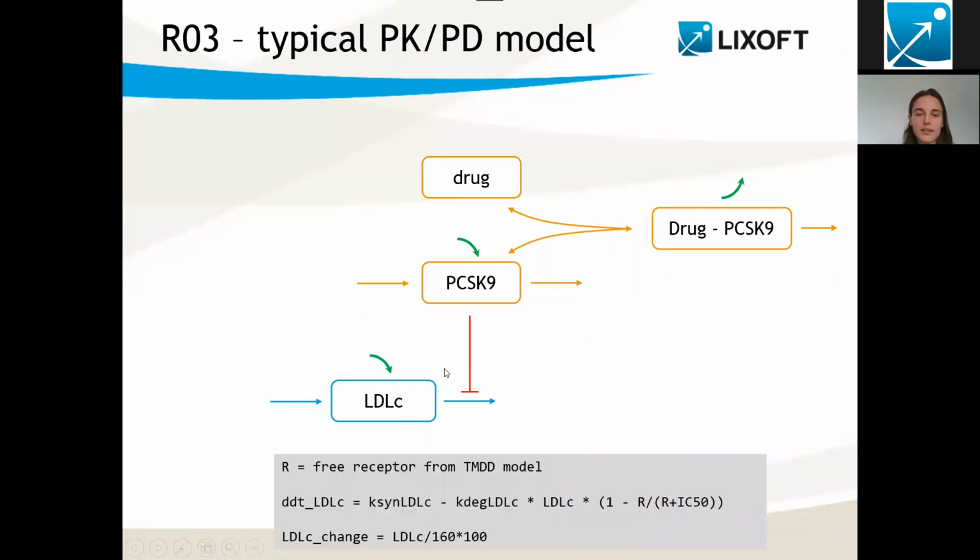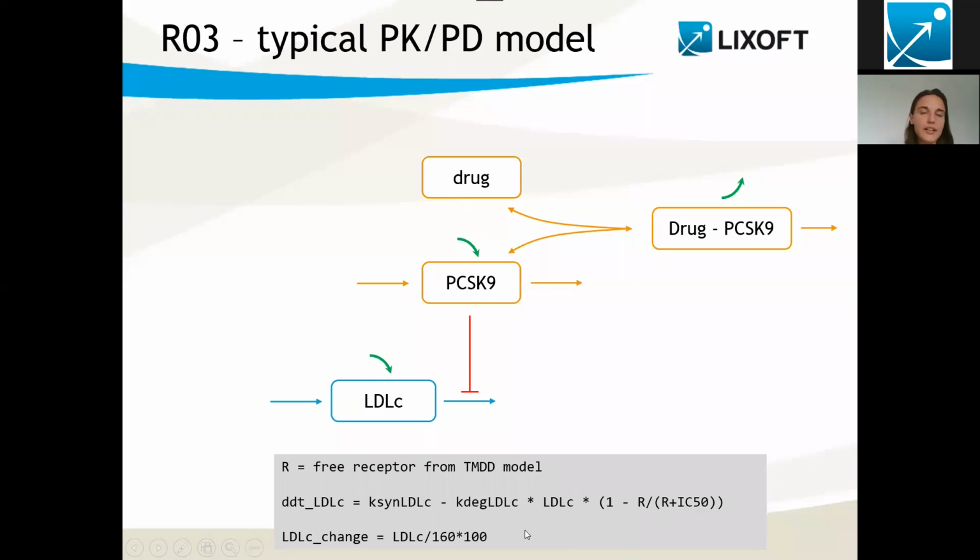To implement this cholesterol turnover and the effect of PCSK9 in the model, it's very simple. We just have one line to add. It's this line here, where for LDLC, I will have a production rate and a degradation rate that will depend on R. And actually, R is a variable of the TMDD model that represents the free receptor.